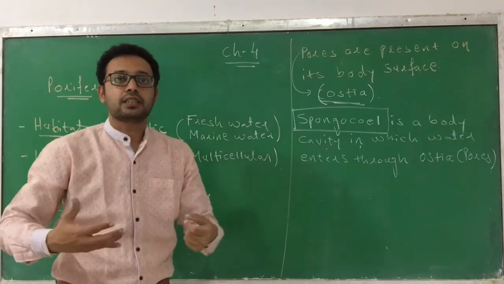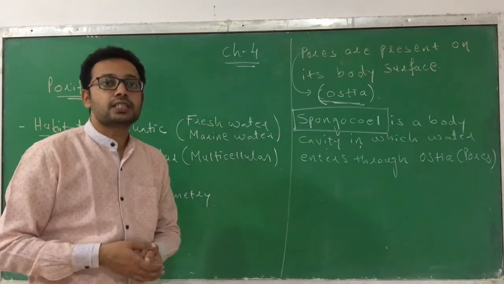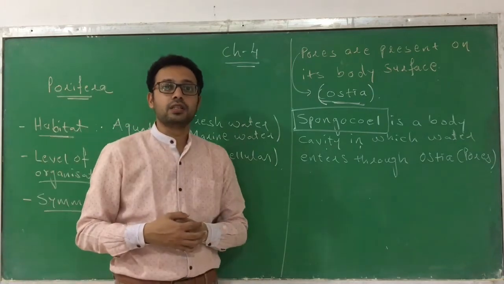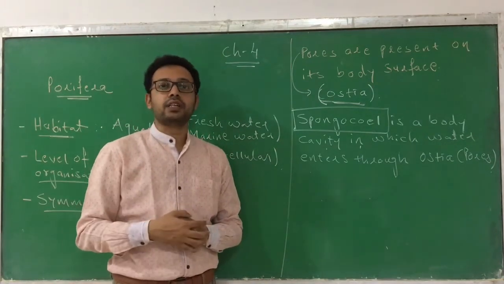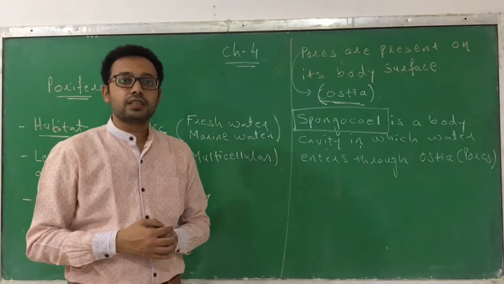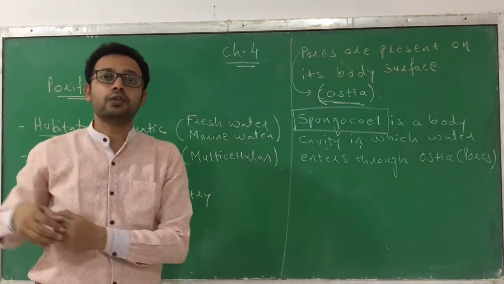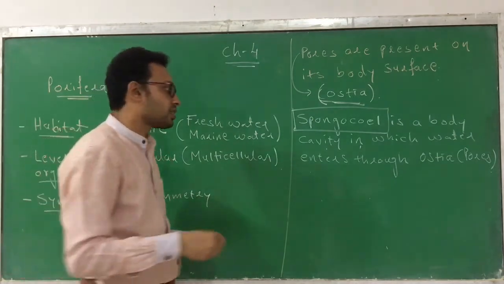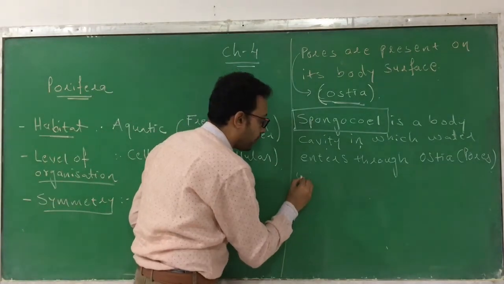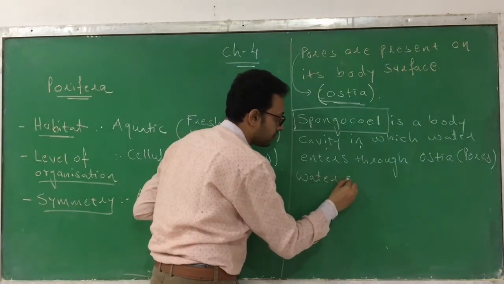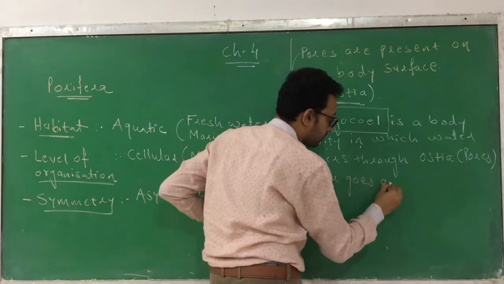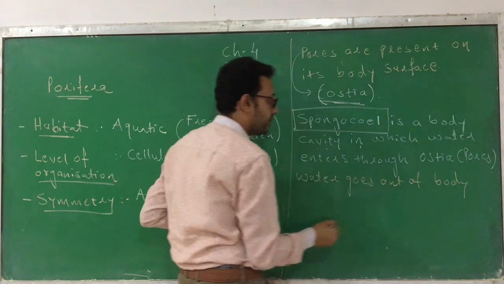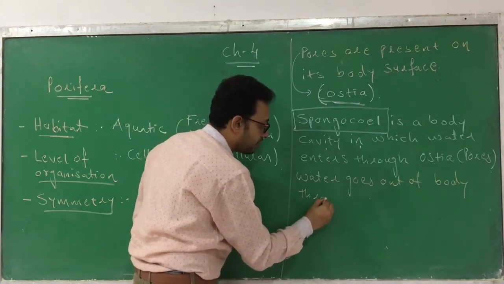Once this water has been utilized for different purposes, like respiration, collection of nutrients, or removal of waste, the water is removed out through another pore, and this is called the osculum. So water goes out of the body of this phylum Porifera through another pore.